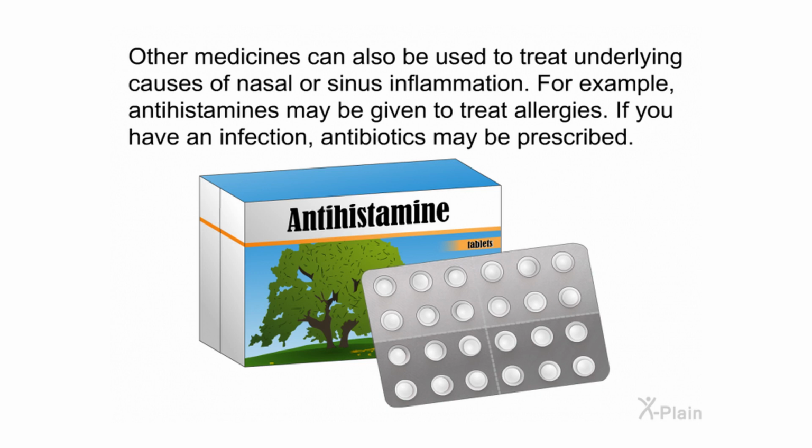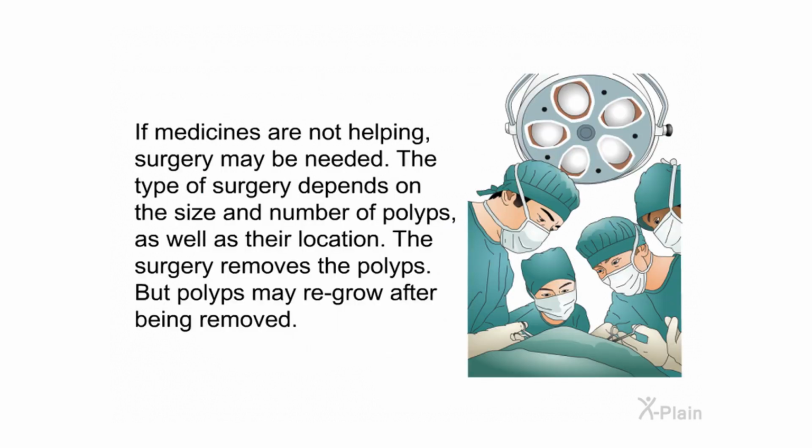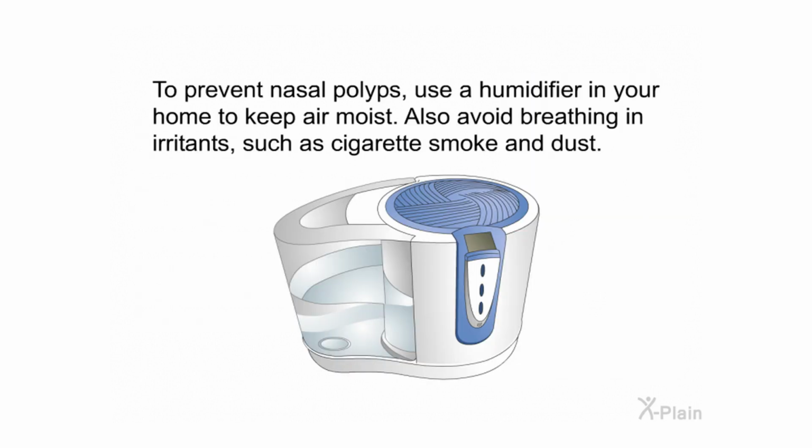For example, antihistamines may be given to treat allergies. If you have an infection, antibiotics may be prescribed. If medicines are not helping, surgery may be needed. The type of surgery depends on the size and number of polyps as well as their location. The surgery removes the polyps, but polyps may regrow after being removed.